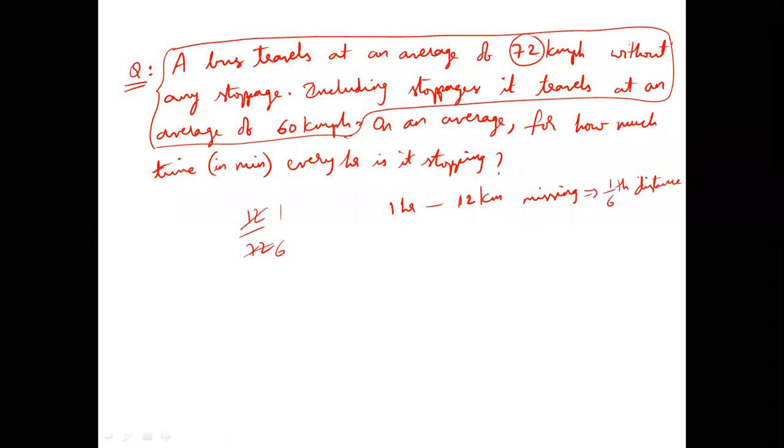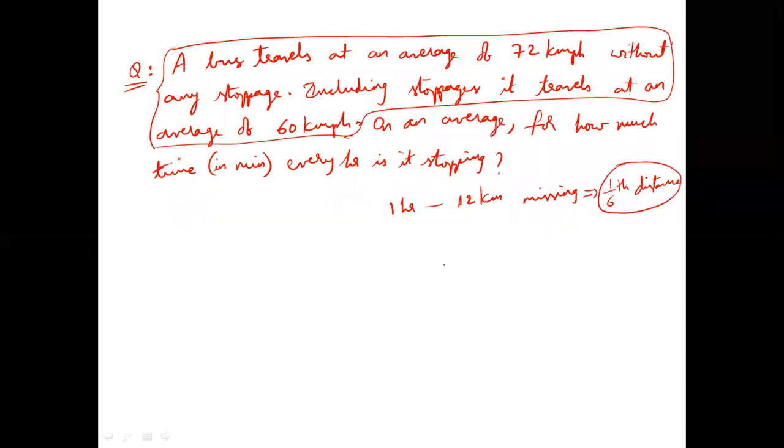Yes. Why is it missing? What is the reason for missing the distance? Because of stopping. That means it is stopping in such a way that 1/6 is getting missed. Distance loss. That means it is missing 1/6 of every hour. What is 1/6 of every hour? Every hour is having how many minutes?